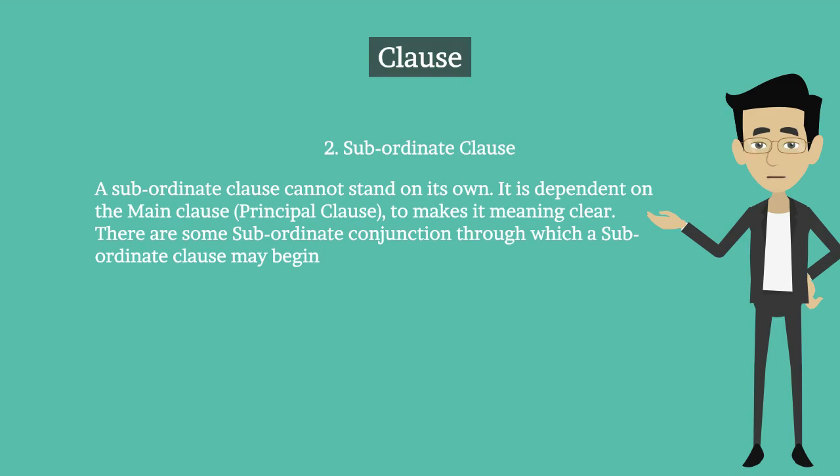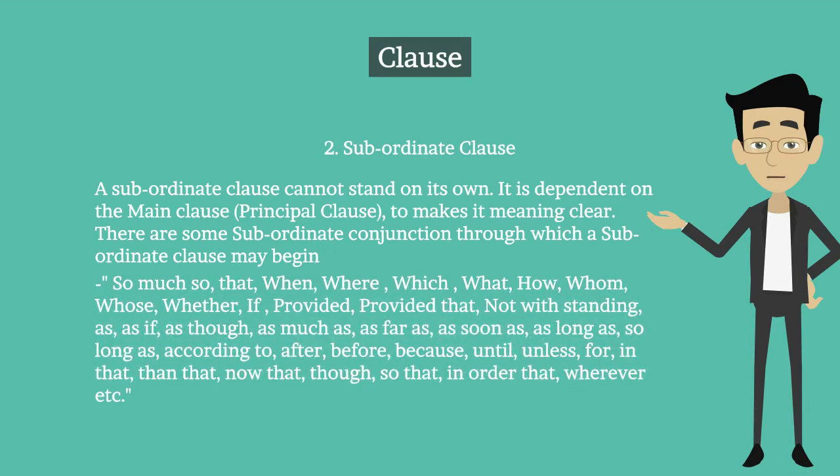There are some subordinate conjunctions through which a subordinate clause may begin, so much so that, when, where, which, what, how, whom, whose, whether, if, provided that, notwithstanding, as if, as though, as much as, as far as, as soon as, as long as, so long as, according to, after, before, because, until, unless, for, in that, than that, now that, though, so that, in order that, wherever, etc.